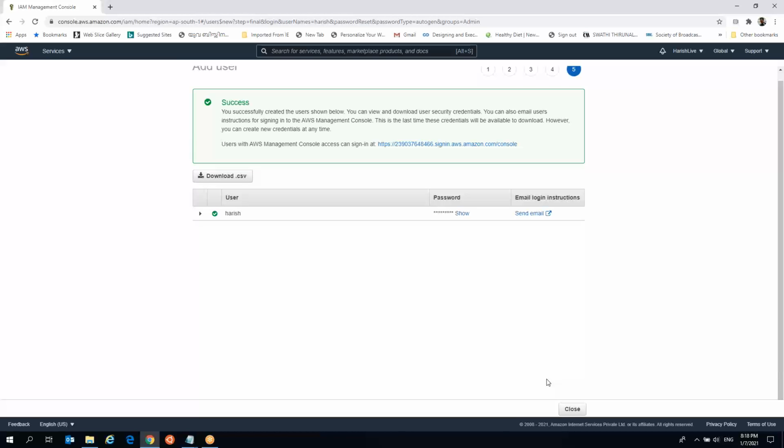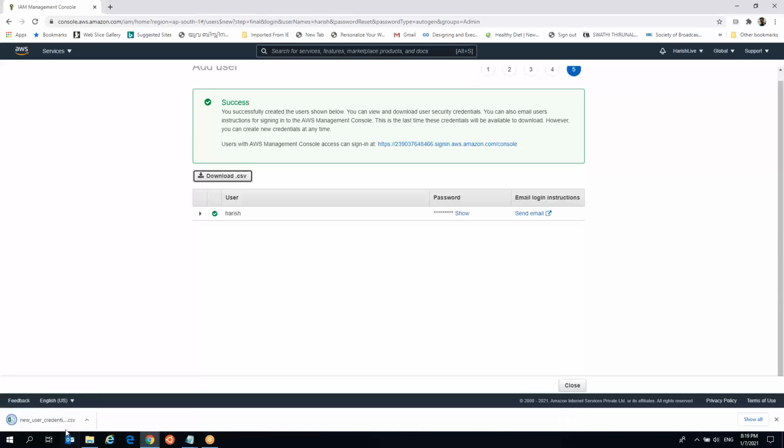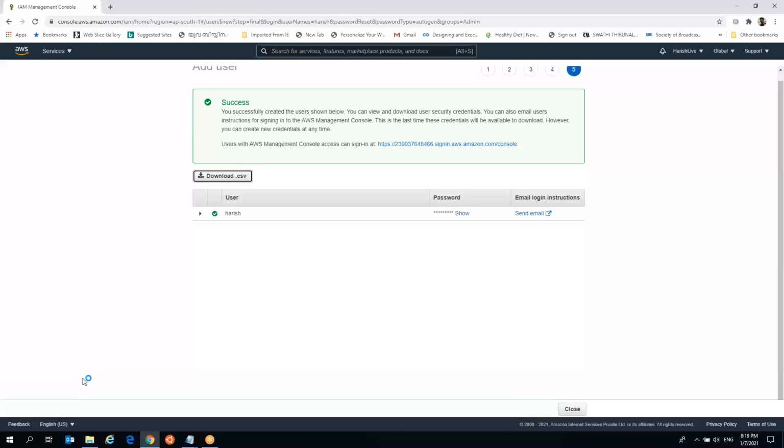I'm doing this role presently also. That is, every time we create a new user, we will get an Excel sheet. You can see the download.csv, right? Please click on that download.csv, sir. Not there, left side, download.csv. Okay, the Excel sheet will be downloaded. Kindly open the Excel sheet.